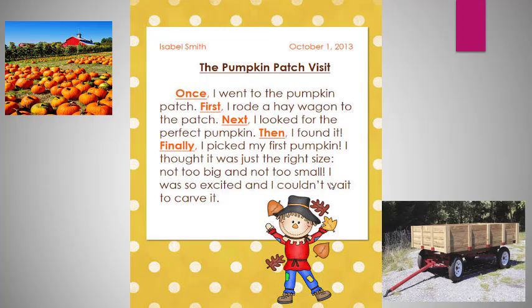The Pumpkin Patch Visit is the Pumpkin Land Visit, like this image. When you read this title, you will be interested to read this paragraph. But imagine there is no title for the Pumpkin Patch Visit. You will not be interested in reading it. So you will say, no, I will not read this paragraph. That's why we are telling you you have to put a title for your essays.